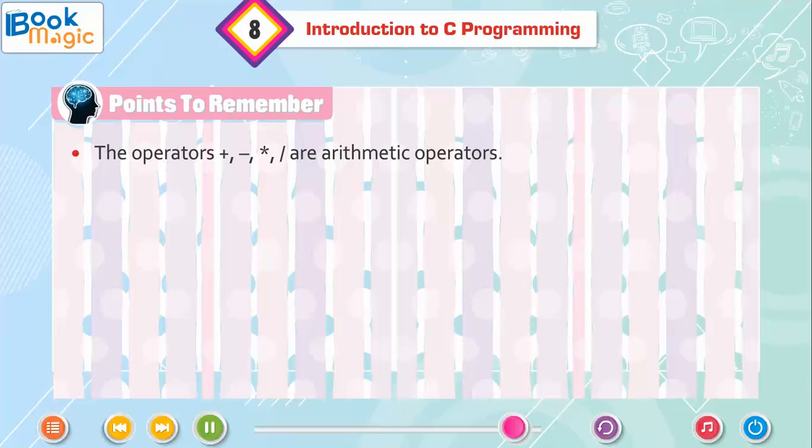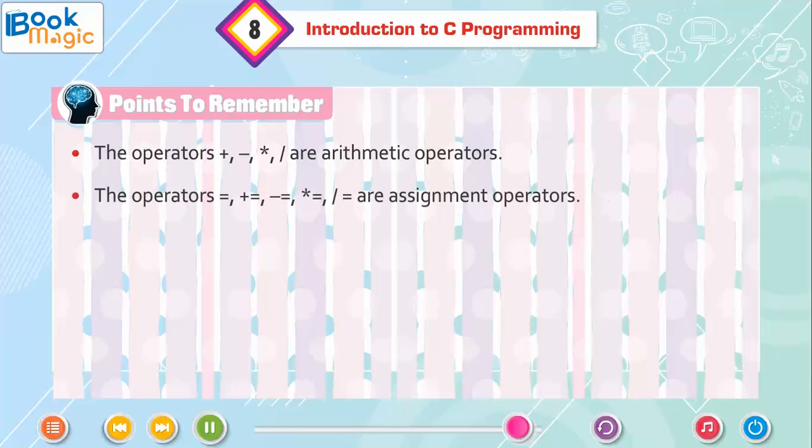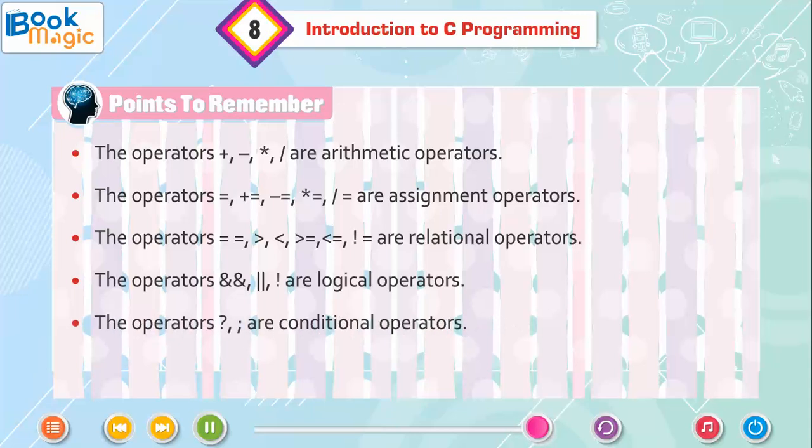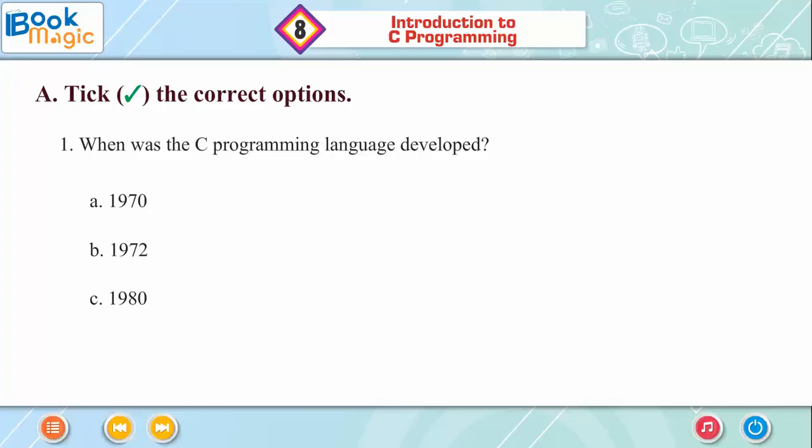The operators plus, minus, star, slash are arithmetic operators. The operators equal, plus equal, minus equal, star equal, slash equal are assignment operators. The operators equal to, greater than, less than, greater than or equal to, less than or equal to, and not equal to are relational operators. The operators are logical operators. The operators are conditional operators. A. Tick the correct option.